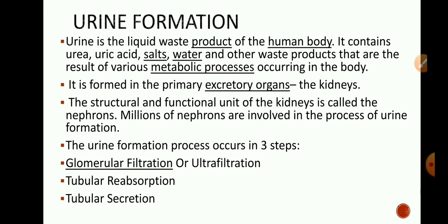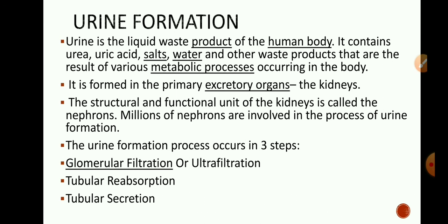Now we will learn how urine formation takes place. Urine is the liquid waste product of the human body. It contains urea, uric acid, salt, water and other waste products that are the result of various metabolic processes. So we learn that due to different metabolic processes, waste is formed, and this metabolic waste is thrown out of the body with the help of the excretory system. It is formed in the primary excretory organ, the kidneys.